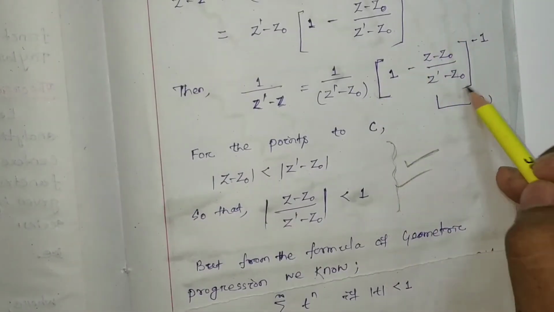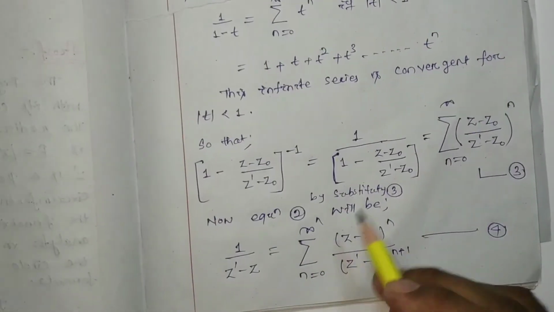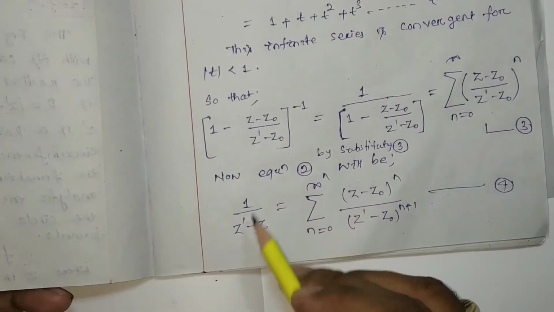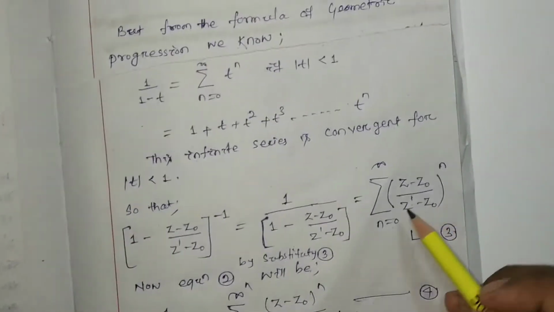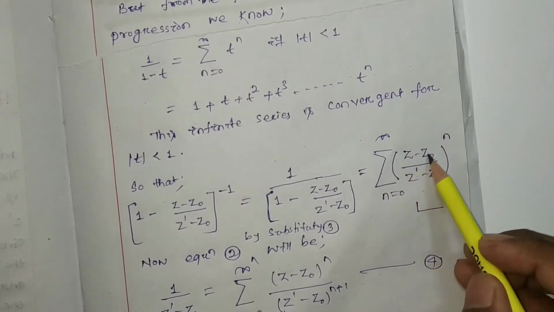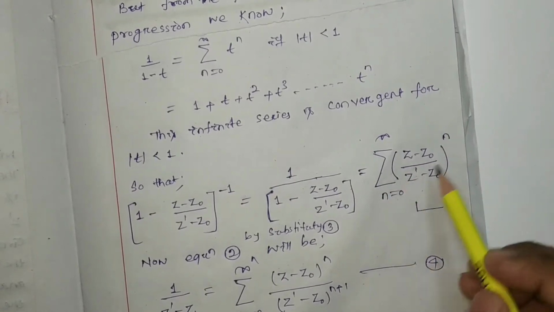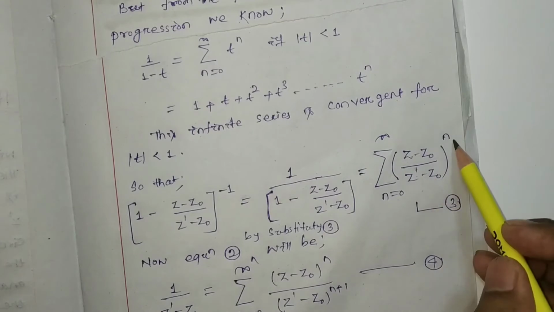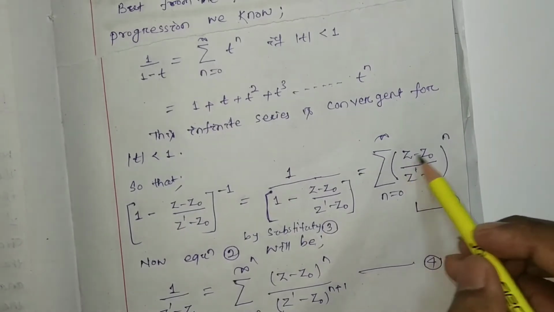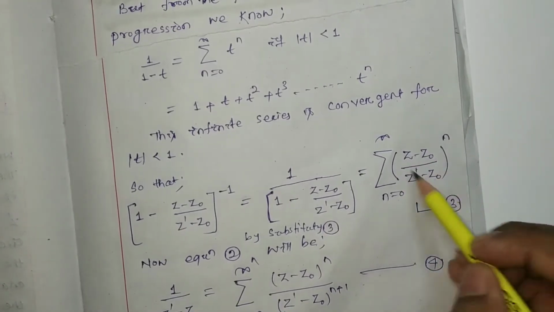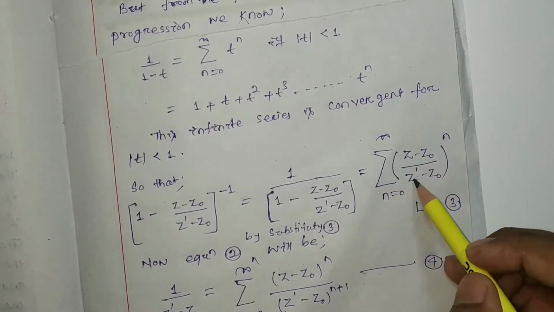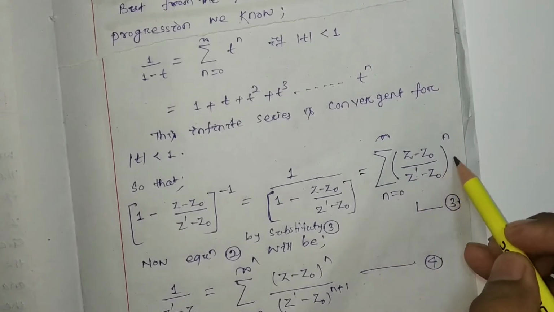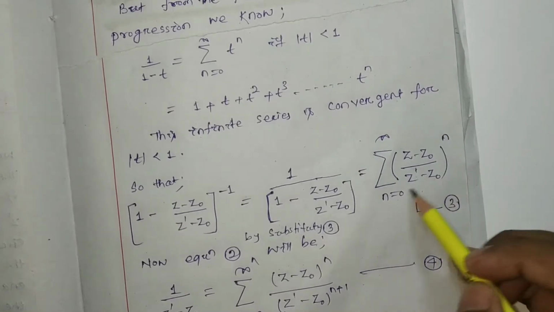So 1 by (z' minus z) will be equal to, here see, (z minus z0) to the power n by (z' minus z0) to the power n. We can write (z minus z0) to the power n by (z' minus z0) to the power n.